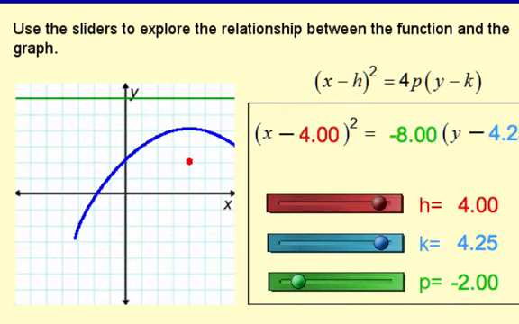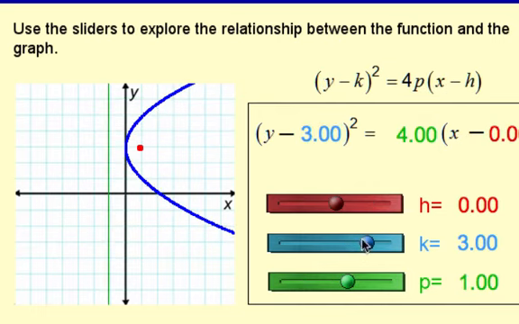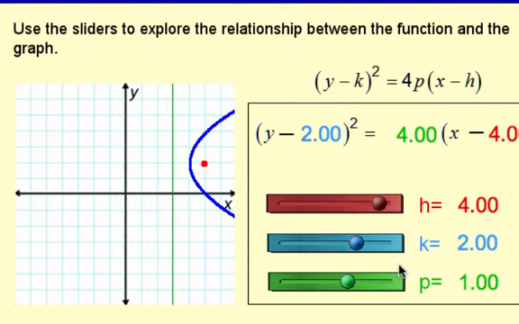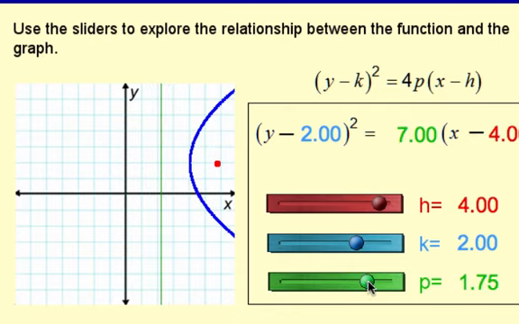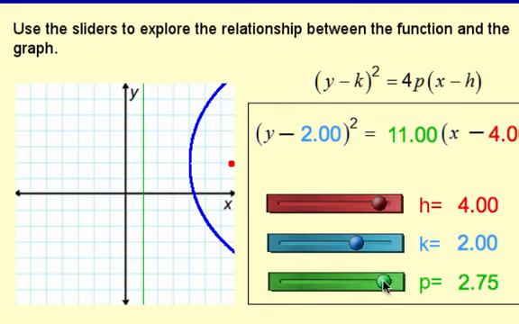Now let's look at parabolas open left to right. This is a y squared instead of an x squared. H and the k work the same way. So I'm making my h value 4 and my k value 2. Then I'm going to adjust the p value. Notice the parabola gets wider. The focus and the directrix move. The vertex stays in the same place.